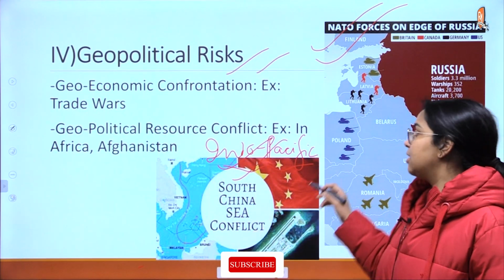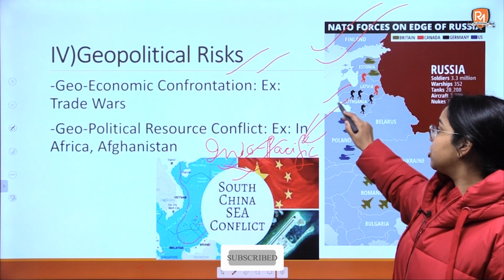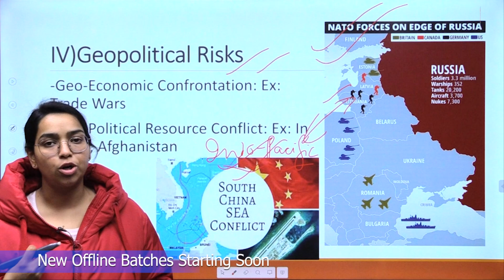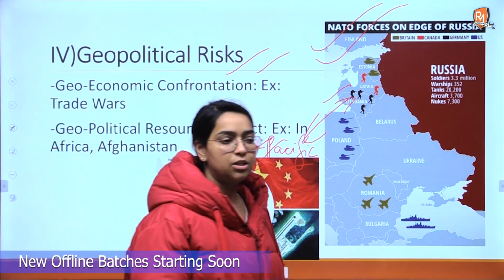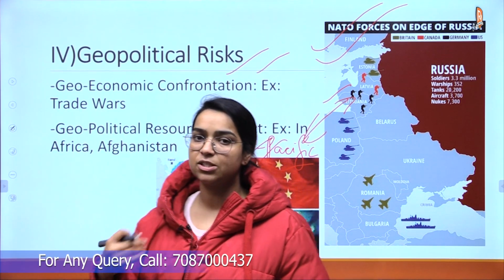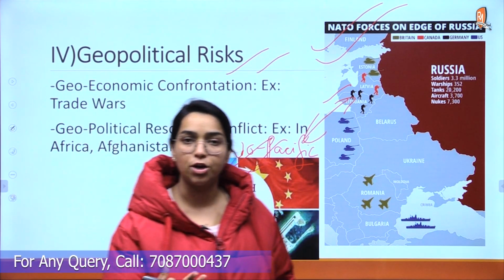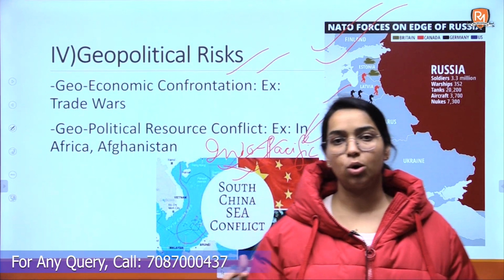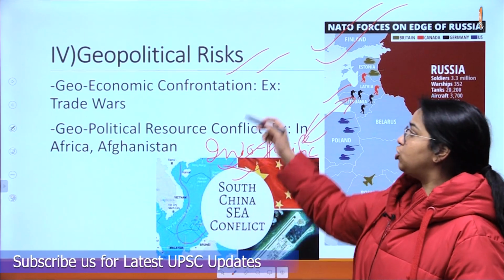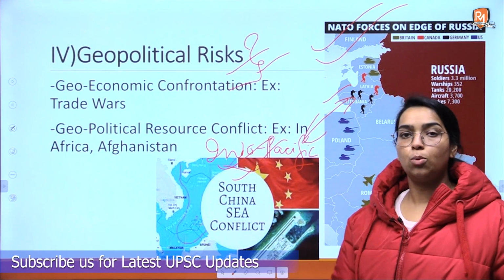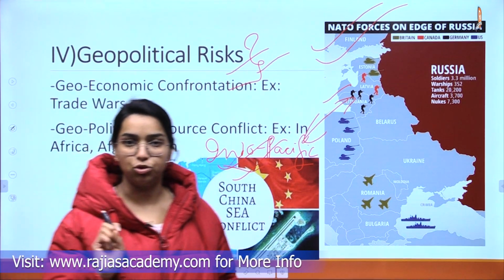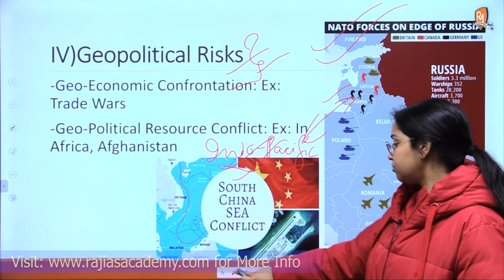So all these confrontations also raise issues for the world economy and society, क्योंकि अगर किसी भी जगह पे war होती है, it will lead to loss of lives, it will lead to loss of economy, income. ठीक है, war always comes with a lot of expenditure, military expenditure. So these geopolitical risks also pose a threat to the society as well as the economy around the world, right?